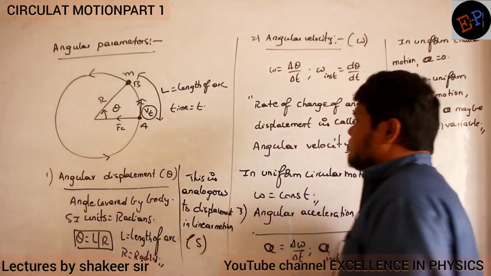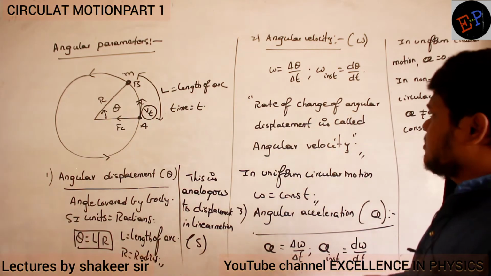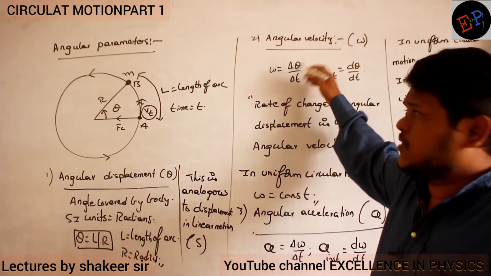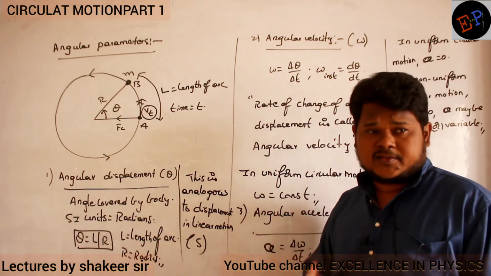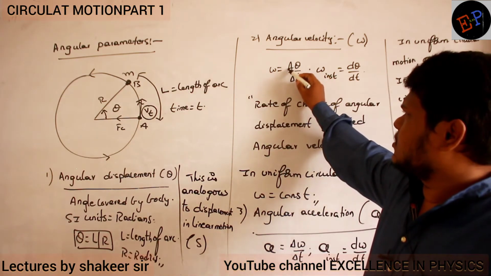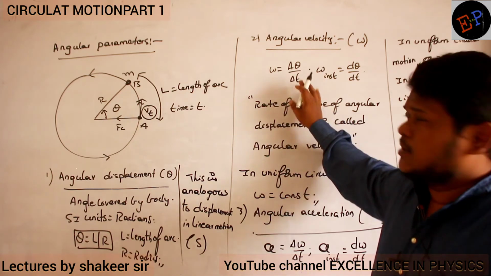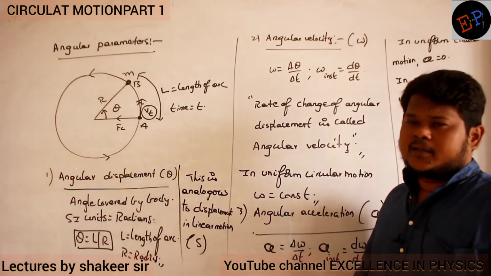Clear now? Now see, angular velocity. What is meant by angular velocity? Listen carefully. How much angle is covered in how much time? That ratio is nothing but angular velocity. The velocity of covering the angle is called angular velocity. So omega can be written as delta theta divided by delta t, the average angular velocity. But if you want instantaneous angular velocity, d theta divided by dt.